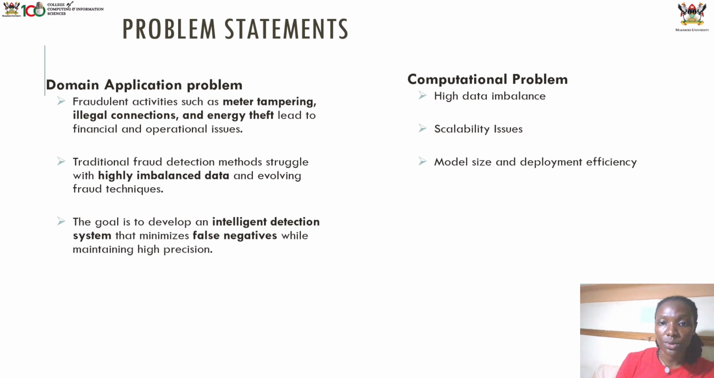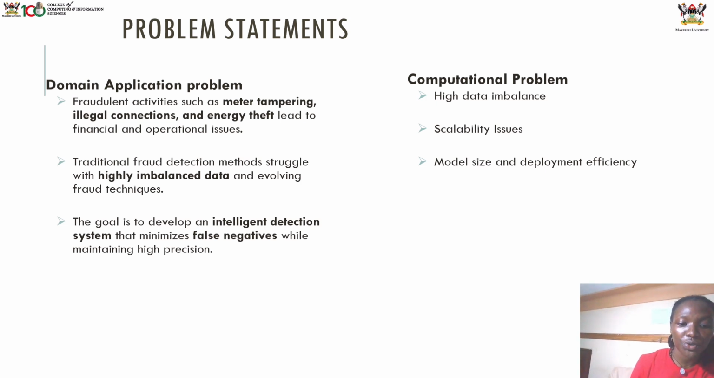Then we also looked at scalability issues, where we are training several models, and because we are training several models, it would be computationally expensive for a large dataset like the one we used. So we solved that by using distillation. We distilled knowledge from multiple teachers into one sparse neural network student model, and then also looked at model size and deployment efficiency as a computational problem, because even a standard artificial neural network can be large and inefficient for real-world deployment.